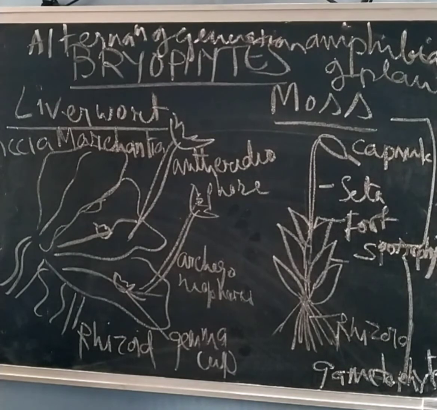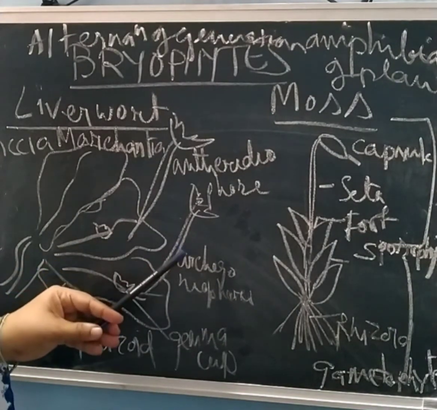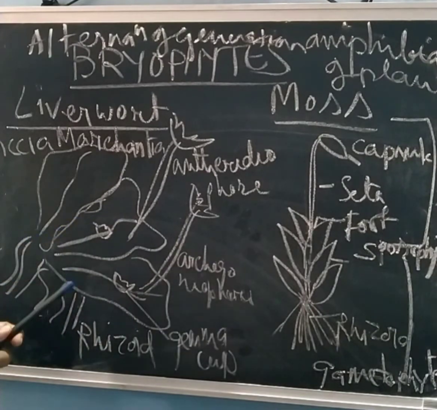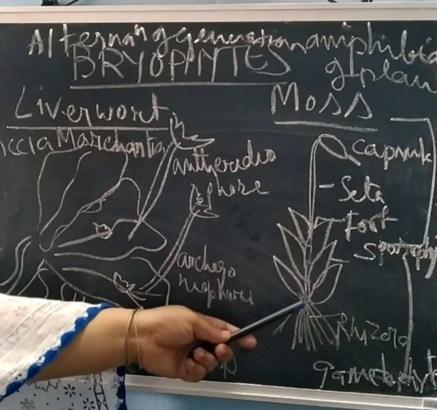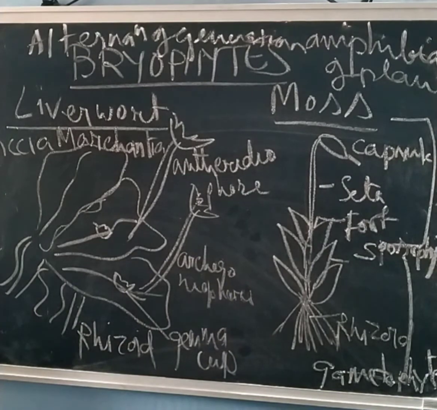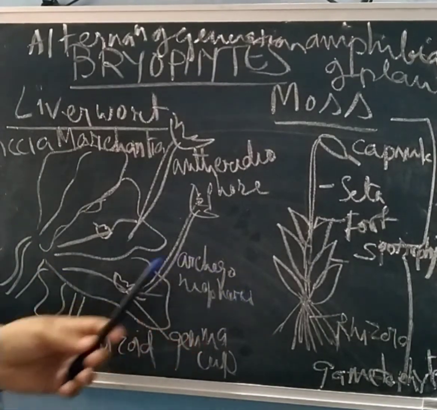Between liverworts and mosses, lots of differences are there. Liverworts are dorsiventral, mosses have radial symmetry. Liverwort plants are thalloid, but mosses are a little bit foliose because leafy-like structures are seen. In liverworts a midrib is not present in the leaves, but in mosses a midrib is present.